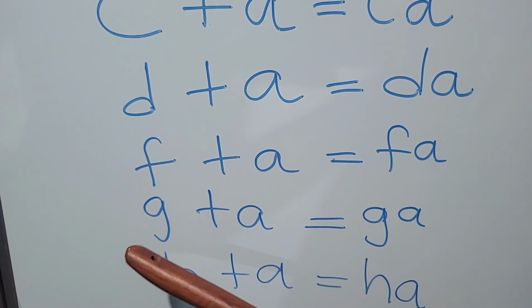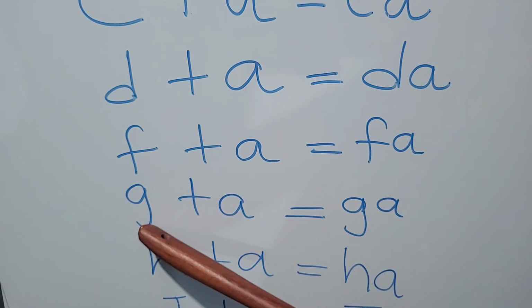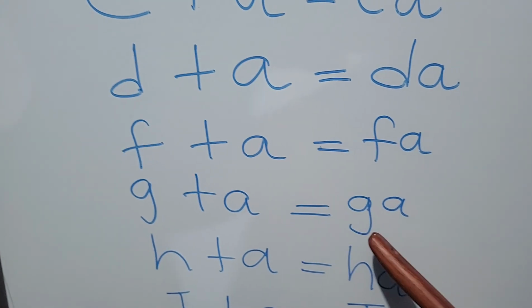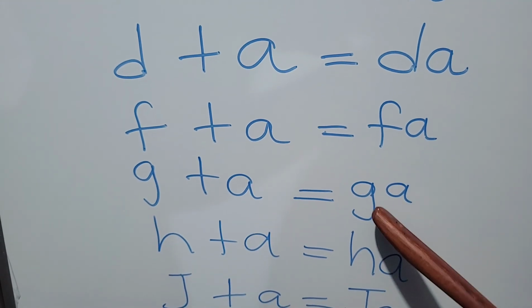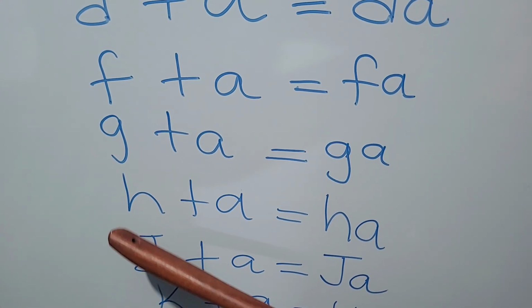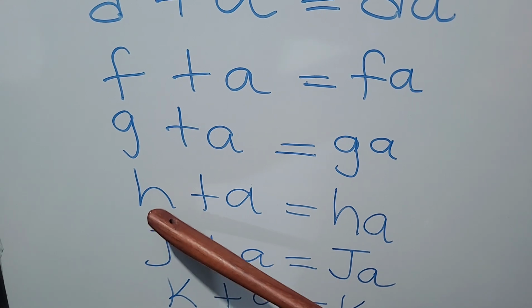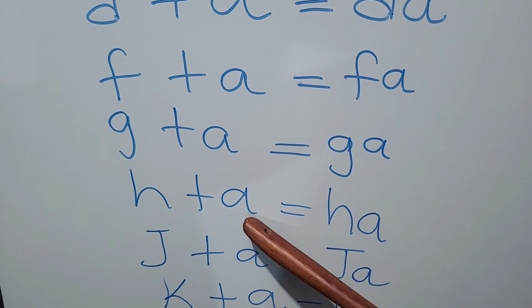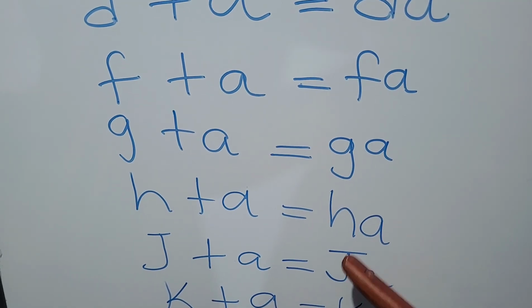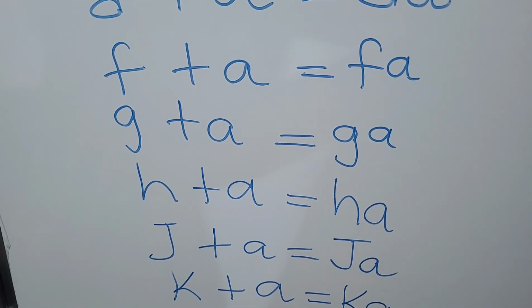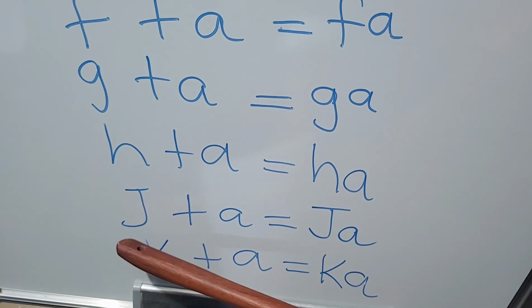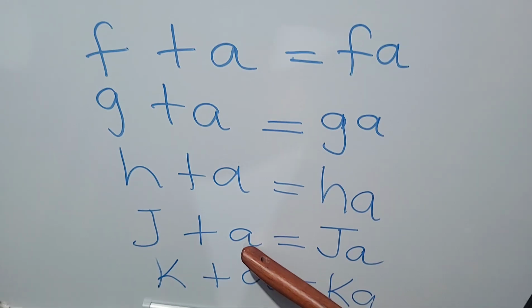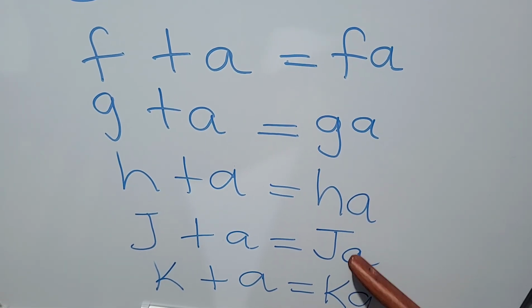The next sound is the consonant G, added to the vowel A is going to give us Ga. Again, Ga. We take the next consonant H, added to the vowel A is going to give us Ha. Again, Ha. The next consonant is J. Added to the vowel A is going to give us Ja.